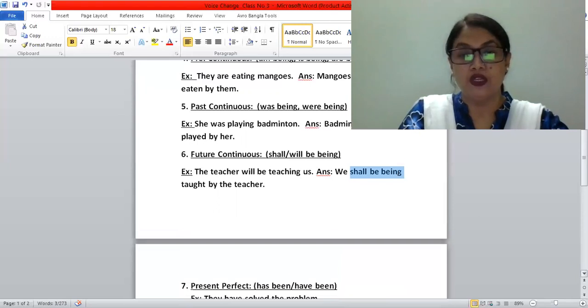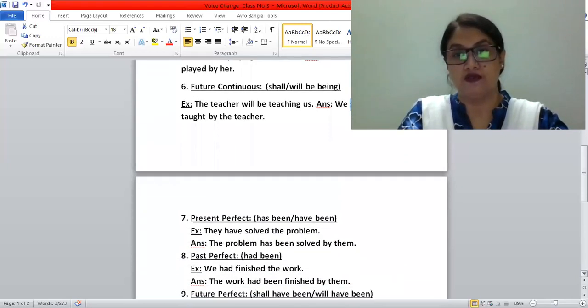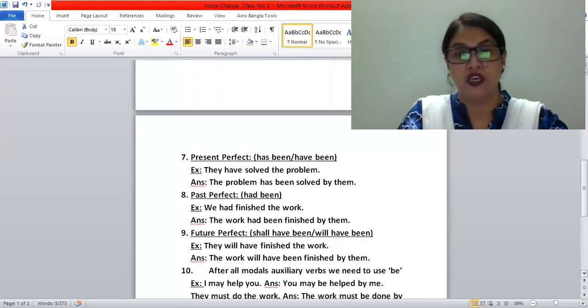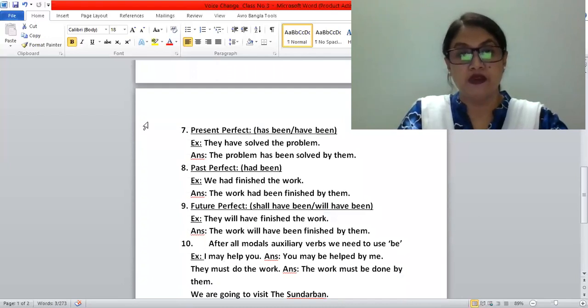Now we'll know about the perfect tense. First is present perfect tense. In present perfect tense, we have to use has been or have been. Has been for singular and have been for plural. So the first one: They have solved the problem.